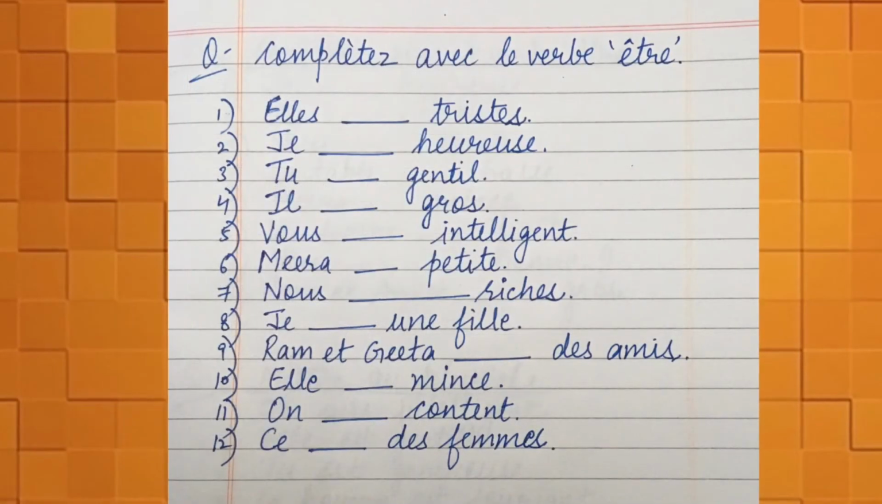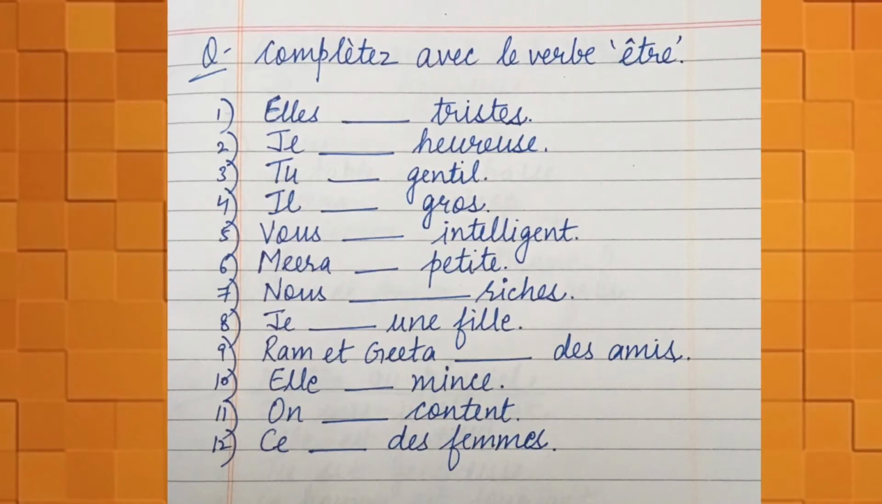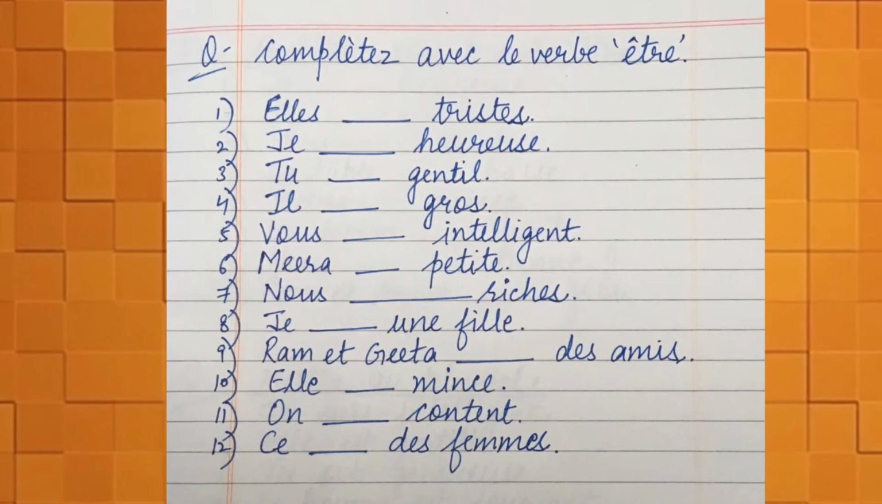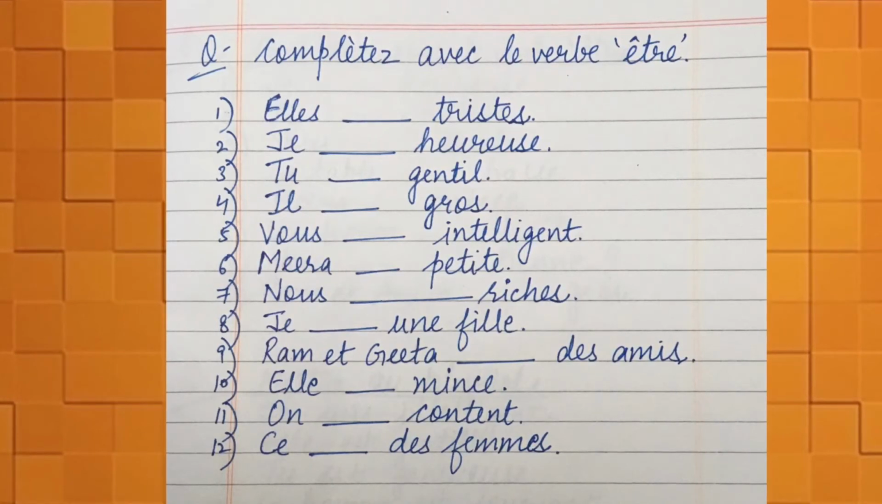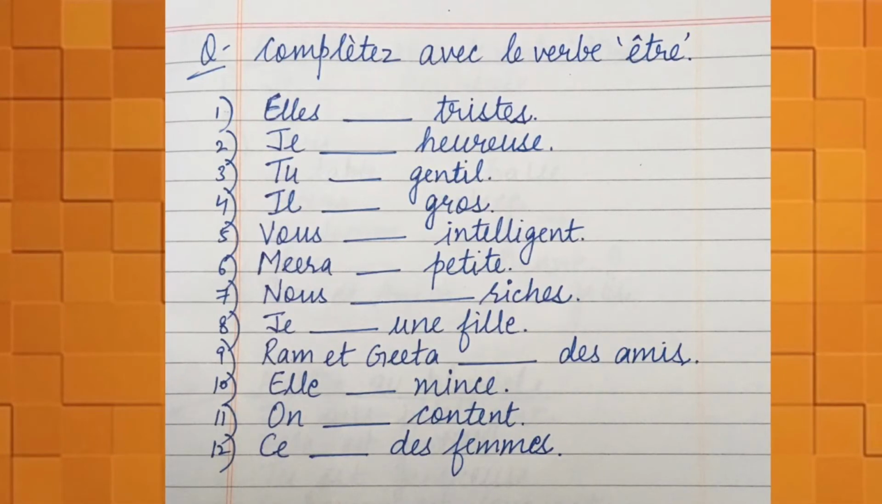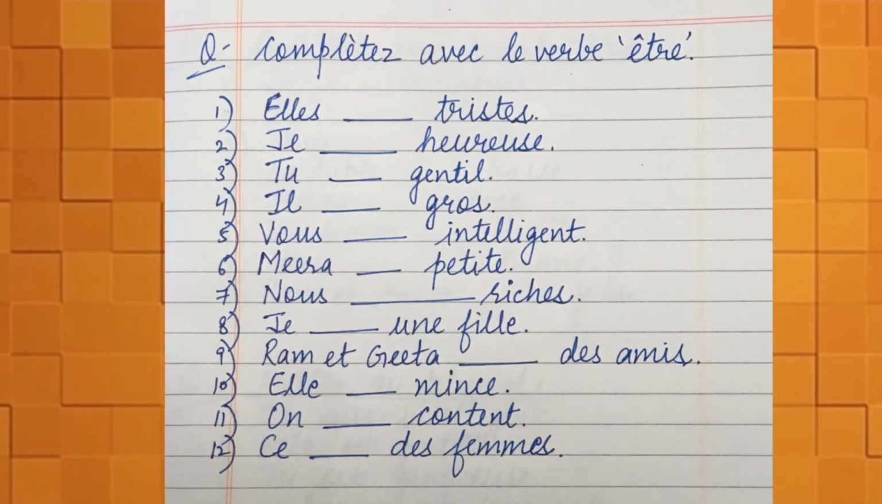Now let's see how much you have understood. So try this exercise. The first one is Elle dash triste. Elle is she, they for girls, and elle dash triste. Then je dash heureuse means I dash happy. Next is tu dash gentil means you dash gentle. Next is il dash gros. Gros means fat. He dash fat.